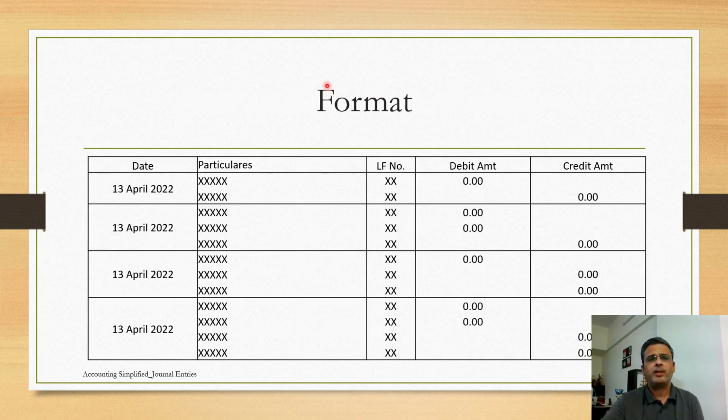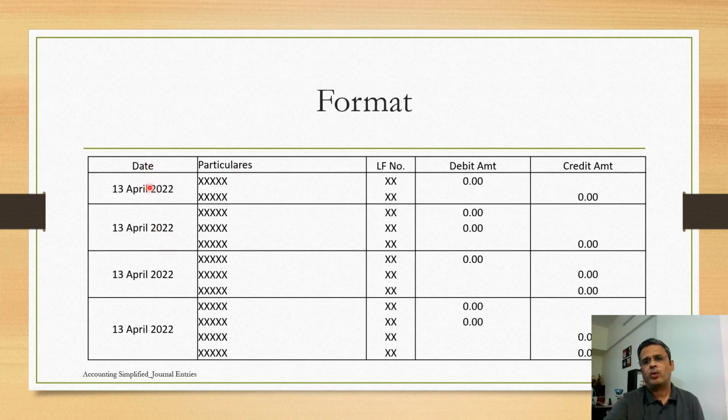This is a general format. This is a simplified format. I don't claim that this is sacrosanct or that we need to do the entries in this format itself. It's a generalized format only for understanding purpose. And in fact, nowadays nobody passes such entries manually in any book. Everything is done by computer. But for our understanding purpose, since we need to understand what a general entry is, I have tried to explain the format. There could be additional columns based on the business need, but prima facie, these columns would suffice the purpose.